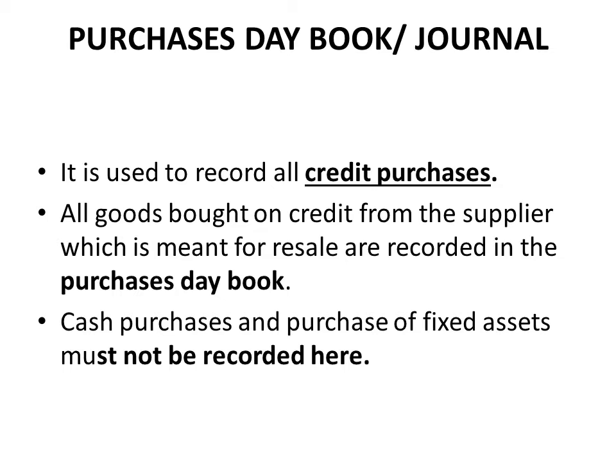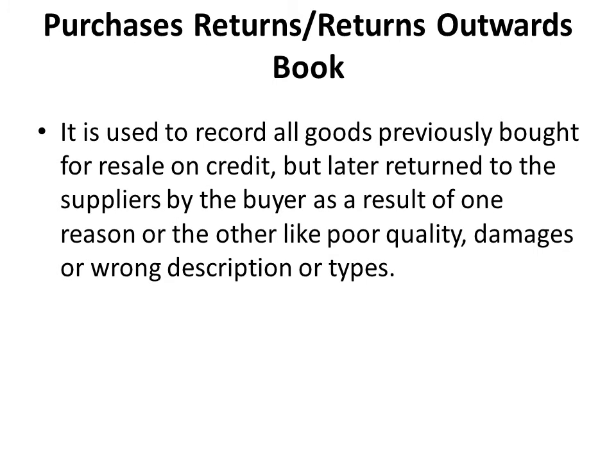Now the next one we have is a purchases daybook, or you call it journal. And this daybook is used to record all credit purchases, meaning all goods bought on credit from the supplier, which is meant for resale, are recorded in the purchases daybook. So every item bought on credit will be recorded in this purchases daybook. But any item bought and payment was made immediately, or we bought any fixed asset on credit, it will not appear in your purchases daybook.